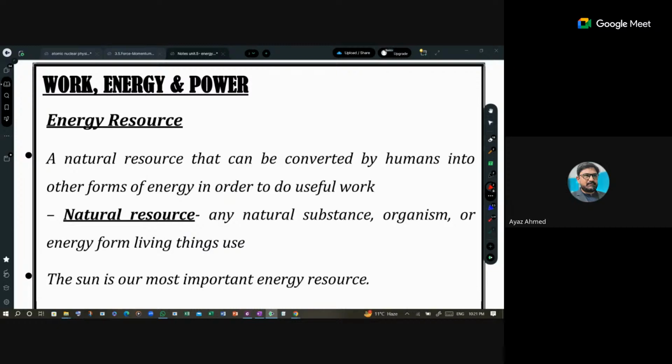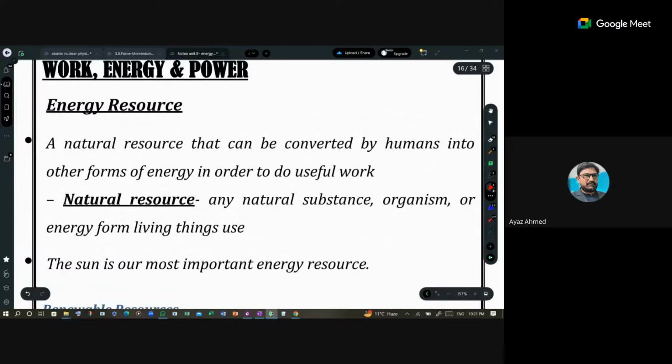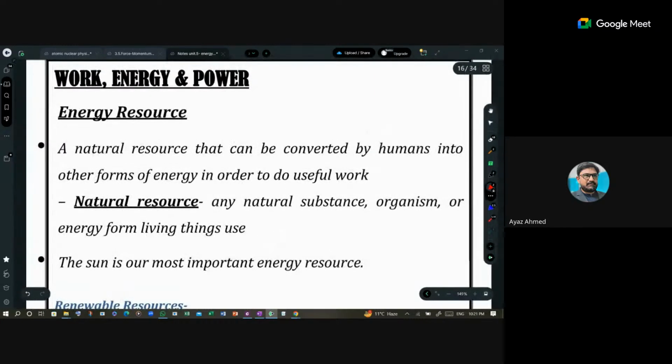Okay. So work, energy and power, that is basically the next topic, next chapter actually, that is the energy resources. When we talk about a resource, what does it mean? A resource is something which can be converted for human needs. A natural resource that can be converted by humans into other forms of energy in order to do useful work, that is called your energy resource.